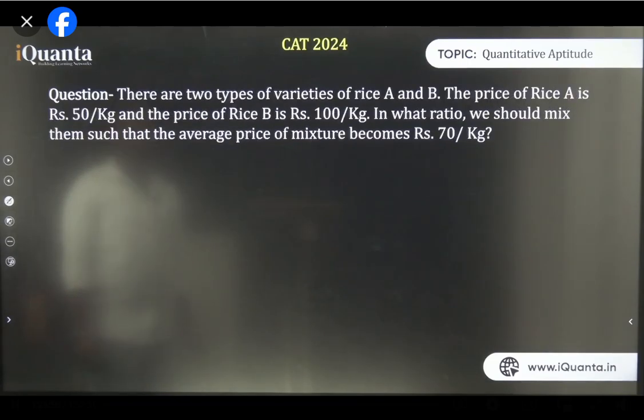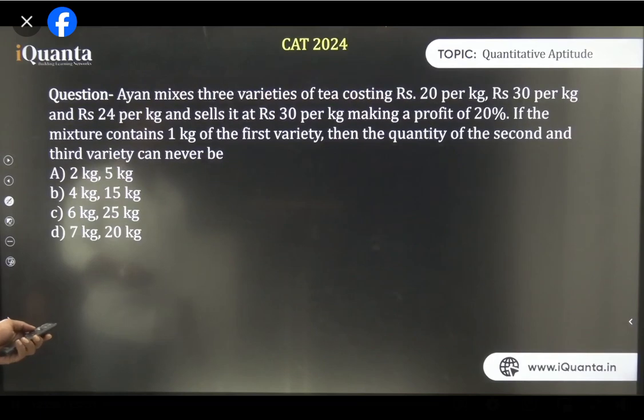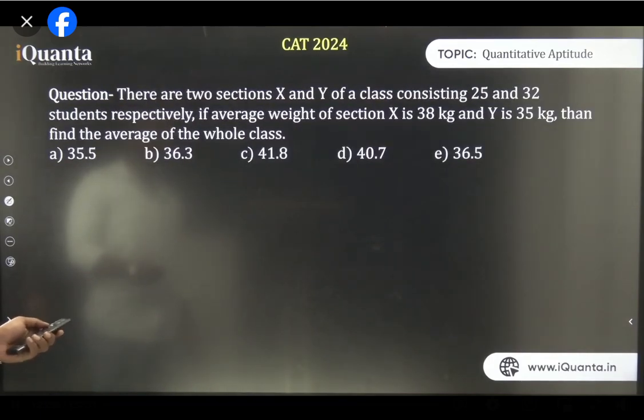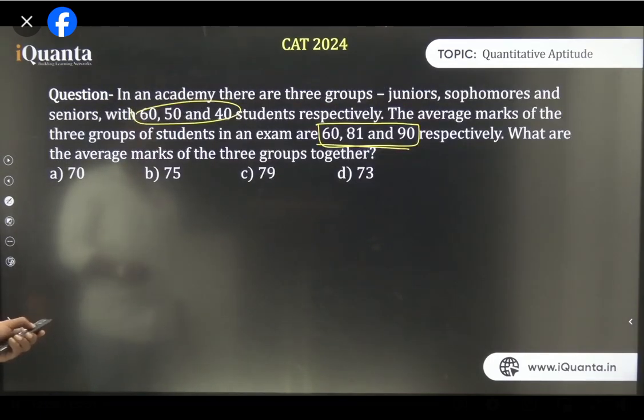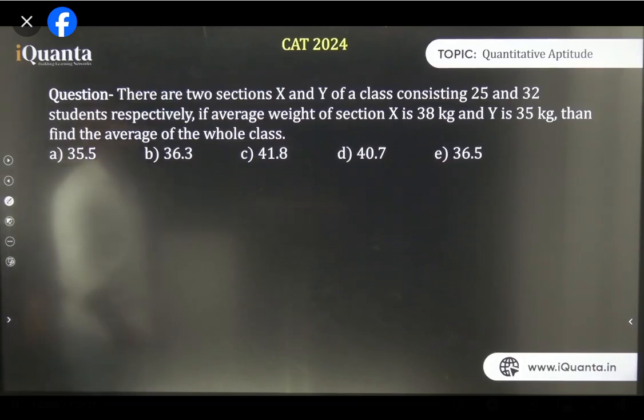So we have done this. This is the same kind of question we have already discussed. So think about this one. You can solve this type of question, right? Just check this one. There are two sections X and Y of a class consisting of 25 and 32 students respectively. If the average weight of section X is 38 and Y is 35, then find the average of the whole class. It's a very simple question. I hope you can solve this question easily. What is the answer for this question?